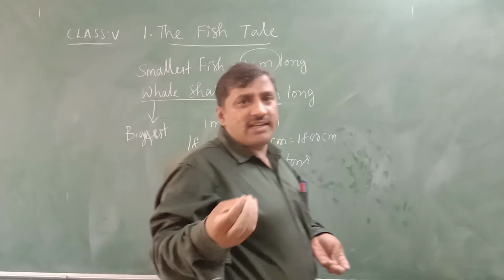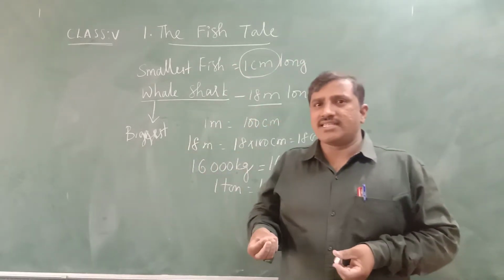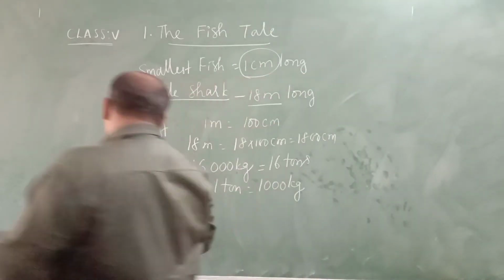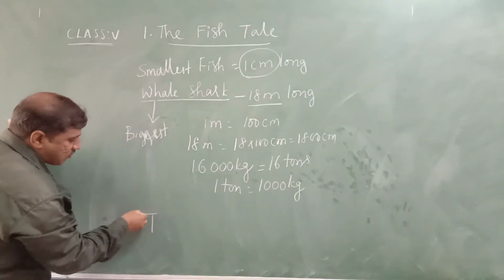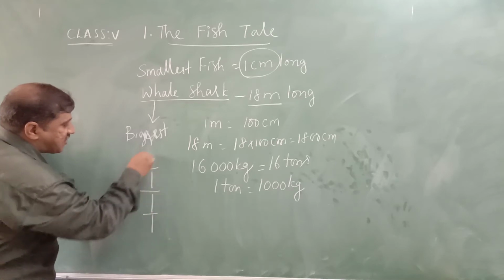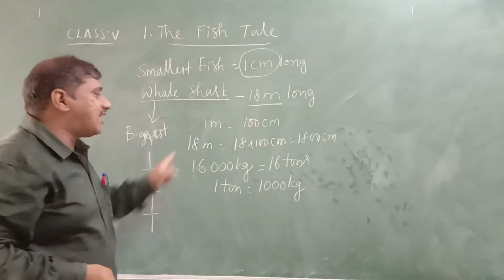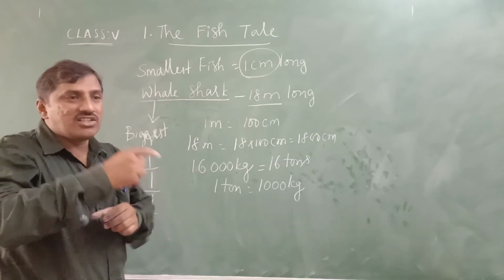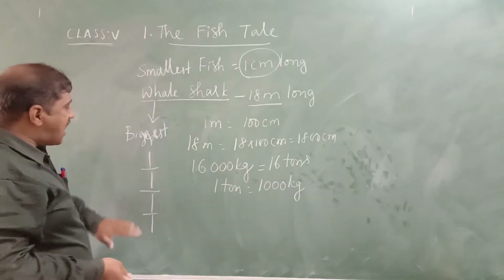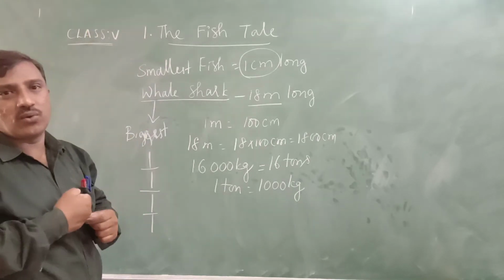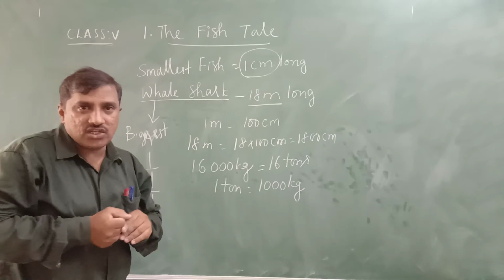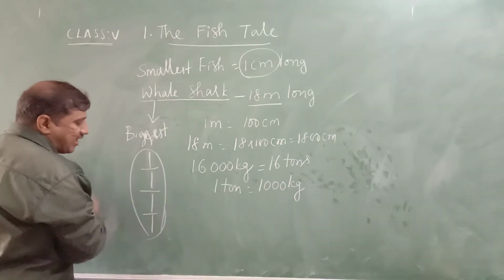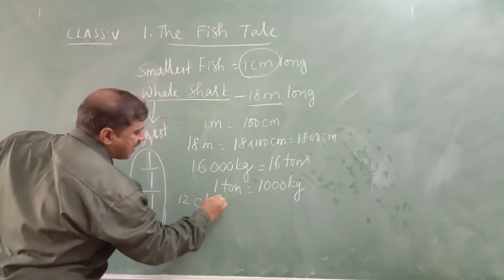Now imagine your height. Like you stand one above the other, this is 1 child, and next 1 more child. If 12 children stand like this, their length is equal to the length of the whale shark. If 12 children of your size stand one above the other and you measure their heights, it is equal to the length of the whale shark. Now measure the weight of these 12 children.